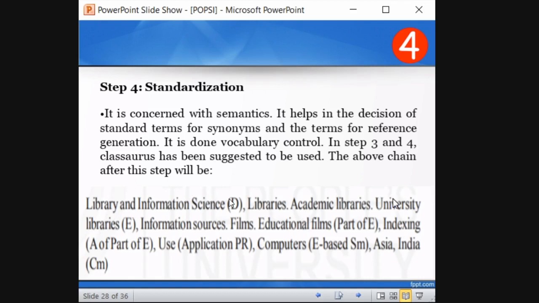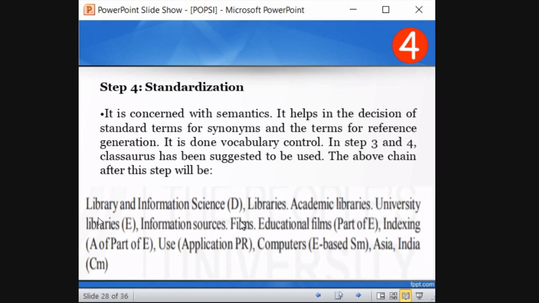So in which category does this fall? Libraries, we all know that university libraries come under academic library, and academic library falls under library. And see, educational films is a resource contained in university library. So education film comes under film. Let it be microfilm or microfiche, whatever it may be, it is a film document.